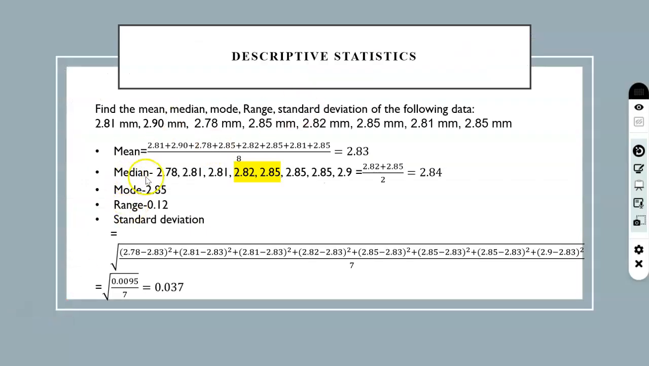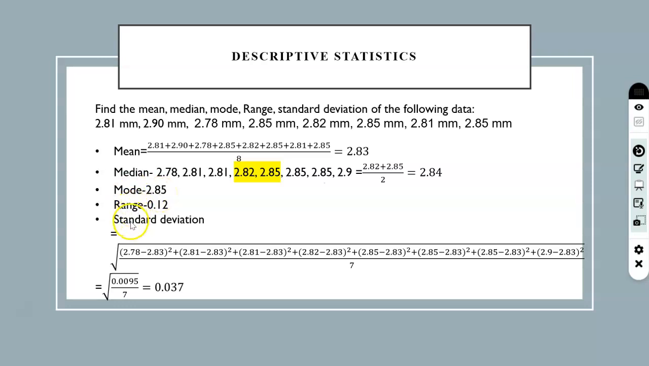Now to calculate the median, we arrange the data in ascending order, or increasing order, and because the data count is even, you pick the middle two and take the average of these two to find the median. You calculate the average of these two middle data, and that is the median for the given data. Mode is the most frequent number. You can see that 2.85 is repeated 3 times, here and here and here. So therefore mode is 2.85.